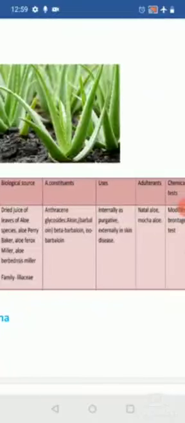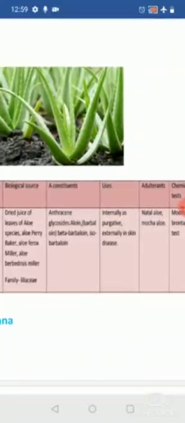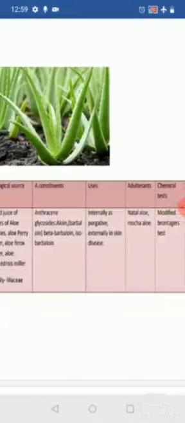Liliaceae. So when coming to the active constituents, mainly it contains the anthracene or anthraquinone glycosides. That includes the aloin, that is barbaloin, beta barbaloin, isobarbaloin. Along with that it contains other components like mucilage, starch, calcium oxalate crystals, and emodin, along with various other active constituents. But the main active constituent is the anthracene glycoside, which includes the aloin.